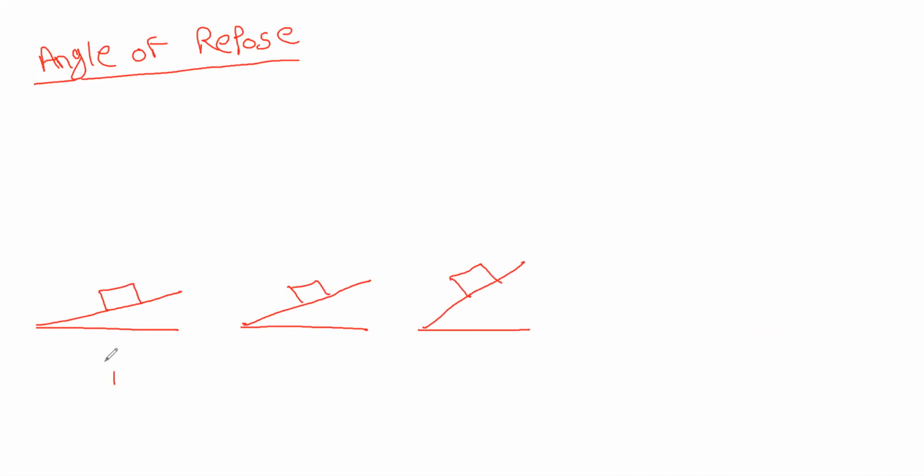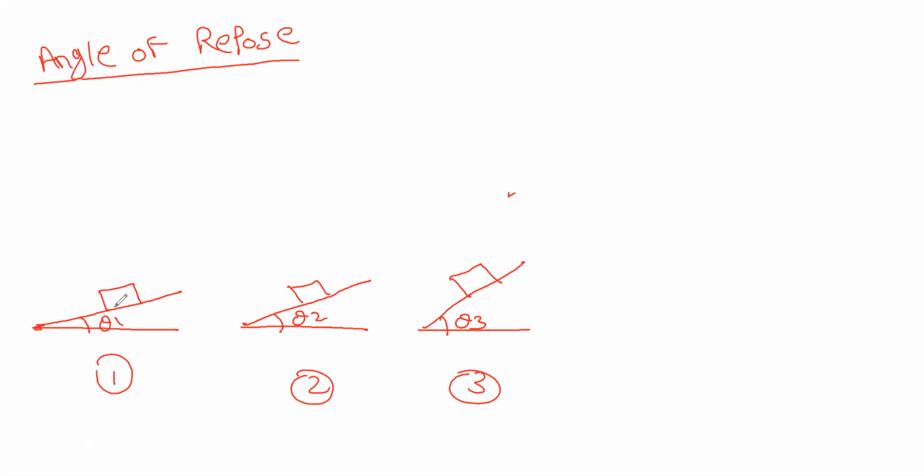So here are the three cases. Here the block is of the same mass, with theta 1, theta 2, theta 3, means you are just increasing the angle of inclination. In the first case, the body is at rest.